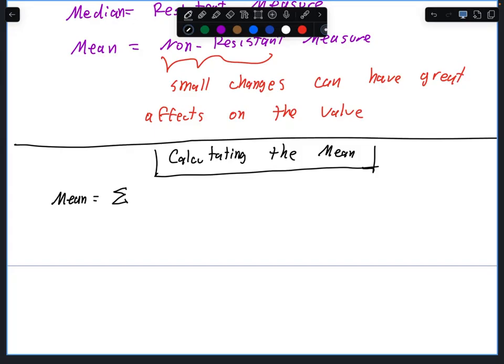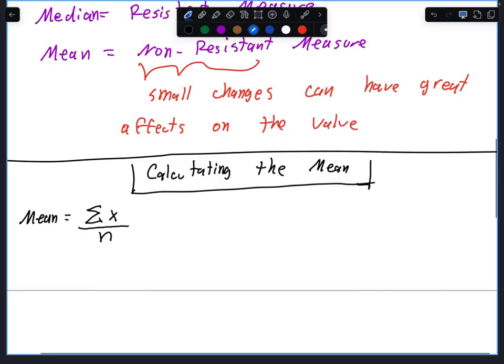I know it's new, but I want you to write it because in statistics we use these symbols. Has anybody seen this notation before?